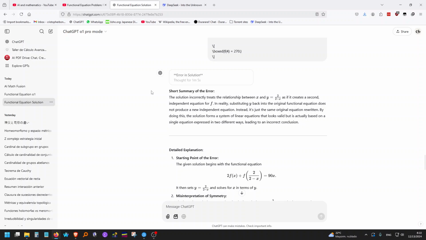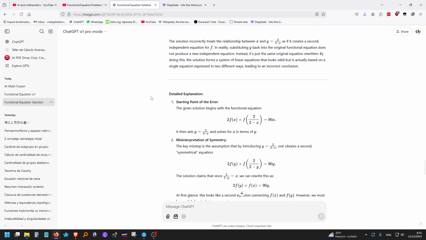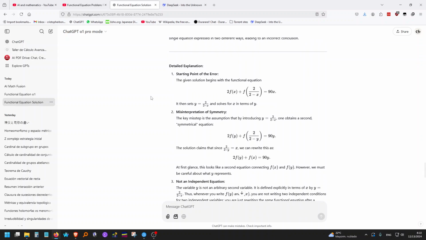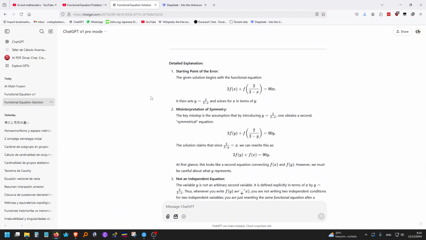The solution incorrectly treats the relationship between x and y as if it creates a second independent equation for f. In reality, substituting y back into the original functional equation does not produce a new independent equation. Okay, misinterpretation of symmetry.